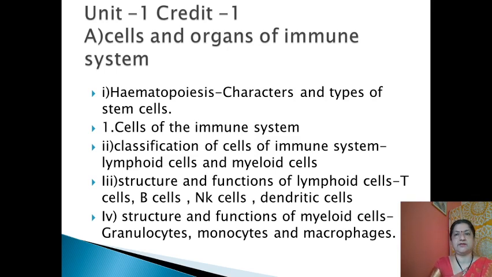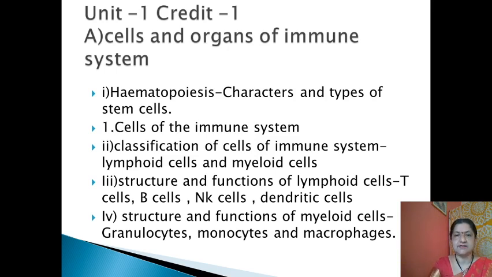So all of you know very well that immunity is the protective response produced by our body towards the antigen. Whenever the immune response is mounted, different types of cells and organs are involved in mounting such a response. Here we are going to discuss the different types of cells and organs mainly involved in mounting immunity and how they play an important role in it. The first one is the stem cell. So we are going to discuss the characters and types of the stem cells.